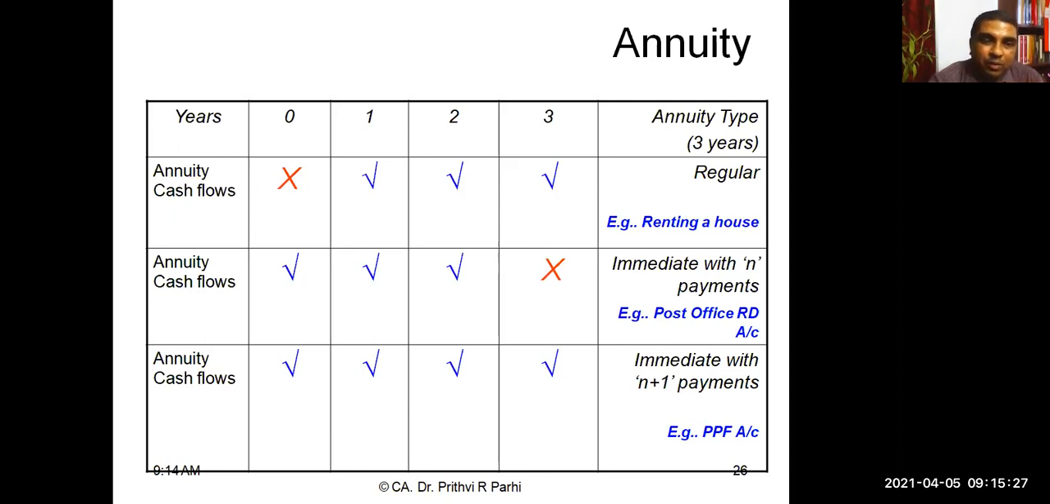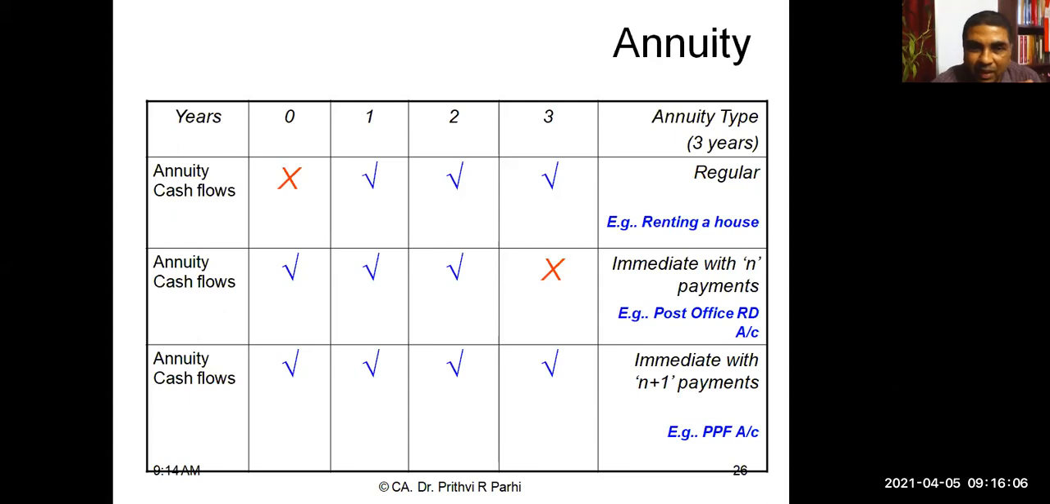If cash flow is like this, let us say today the investment starts or today the project starts, at today, time period 0, no payment is there. After 1 year, you are getting a payment. After 2 years, you are getting a payment. After 3 years, you are getting a payment. First there is no payment. You see 3 payments are there and it is a 3 years annuity. It will be called annuity regular. An example is that suppose you are taking a house on rent and you are paying rent at the end of each month. So this is an example of annuity regular. Understood?